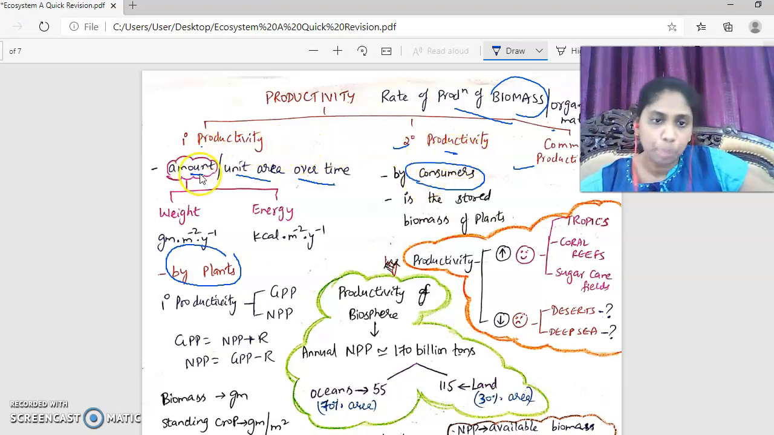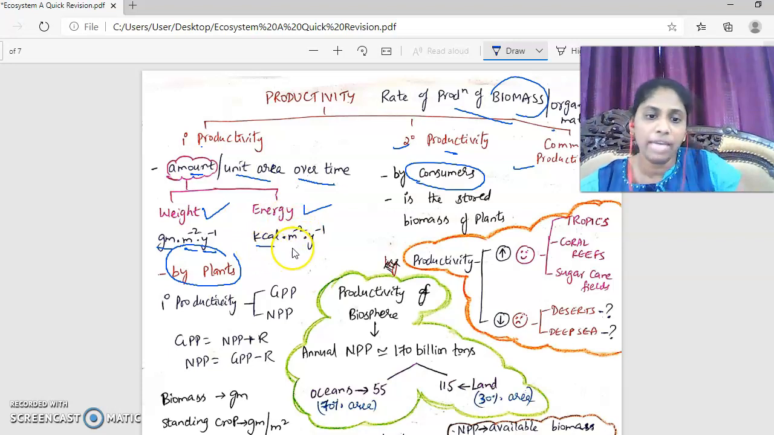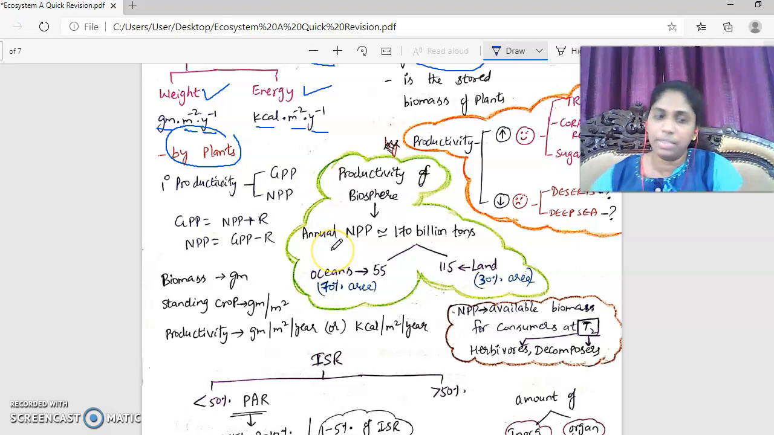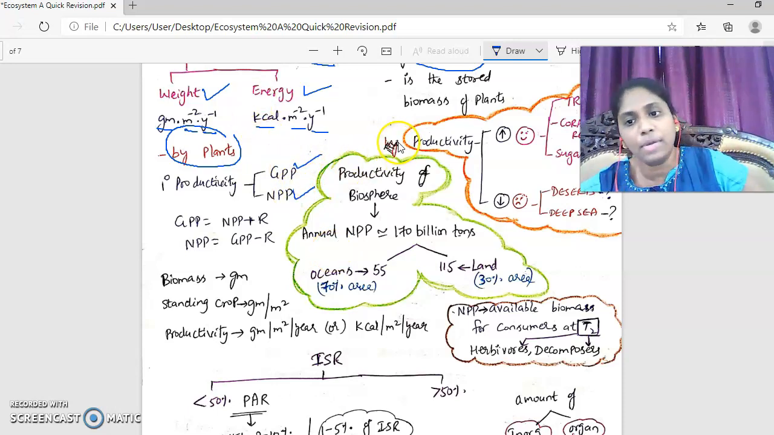Then how do you measure this amount of productivity, amount of biomass? You either measure in terms of weight or in terms of energy. If it is by weight, the units are grams per meter per year. And if it is energy, kilocalories per meter per year. Now, primary productivity is of two types: gross primary productivity and net primary productivity. Likewise, secondary productivity as well is of two types: gross secondary productivity and net secondary productivity.